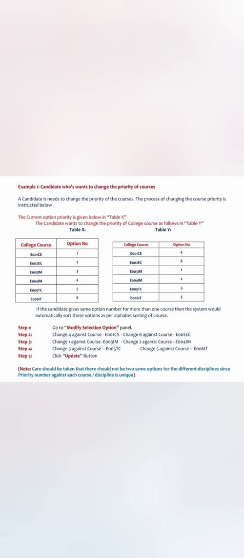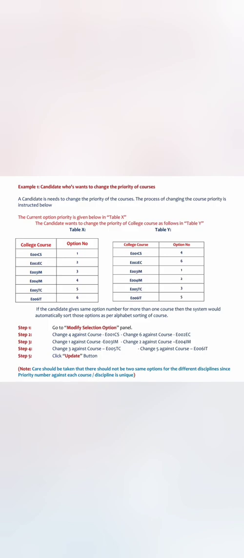So to modify, you can change the priority, right? You see E001CS was the first priority in the mock round, and that was UVC computer science. In front of that, in the left side table X, you have 1, but you decide now you want to move out, and that is not the correct thinking. You want to take BMS College of Engineering IM course as your first entry. So in the right side table Y, you go and in front of E003 IM put 1, so that your BMS IM course becomes 1. Similarly, you can modify all your option entries from the list you have created in the mock round.